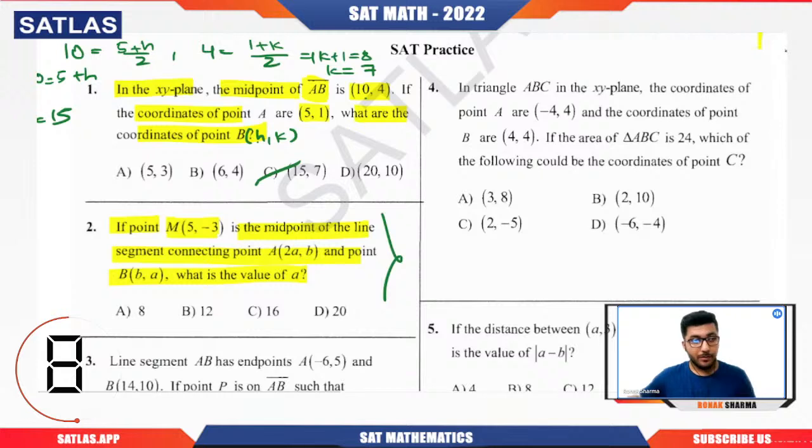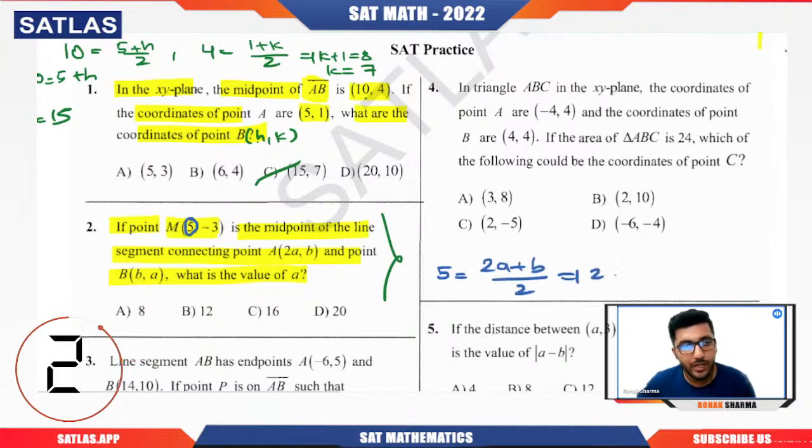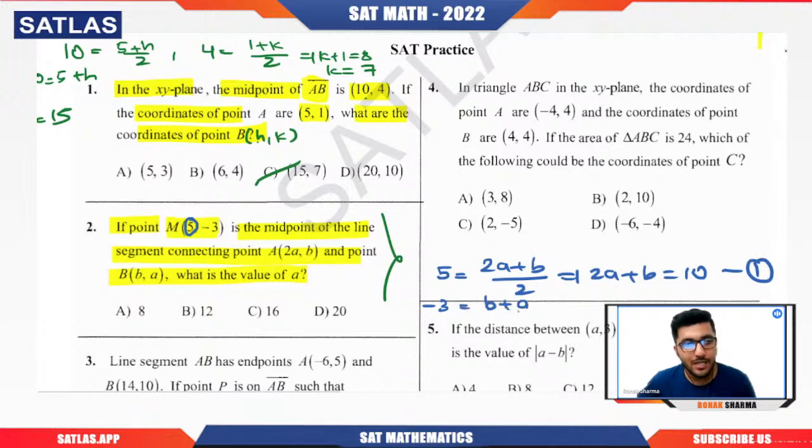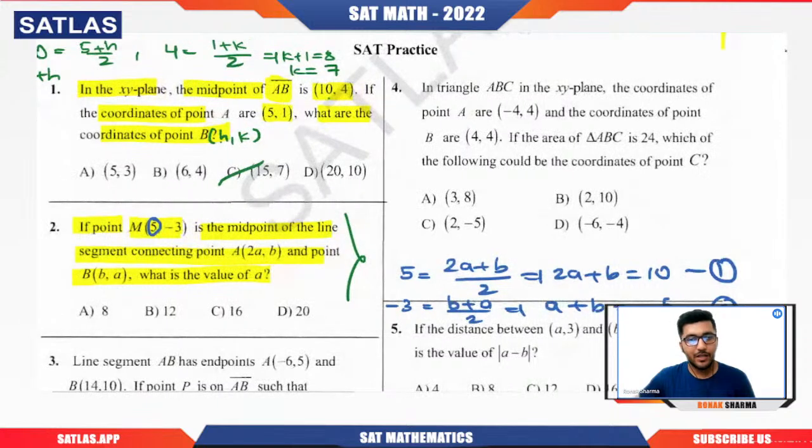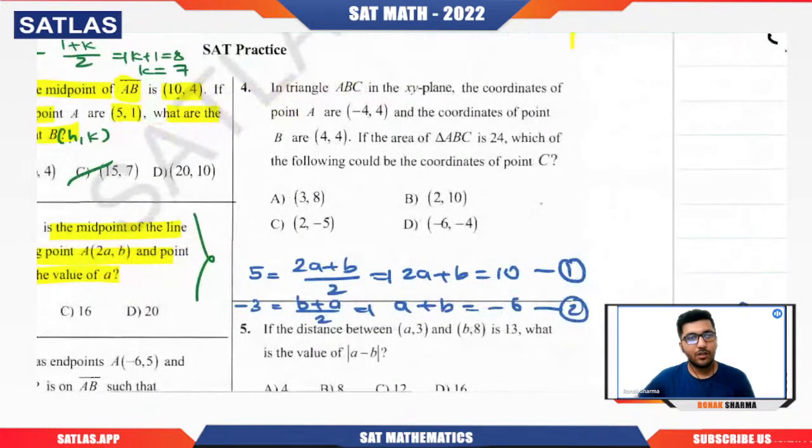So basically, what should you be ready with? You know 5, but I want you to not only read it as 5. Try to read 5 as 2a plus b by 2, or basically 2a plus b should be 10. Equation 1. Then minus 3 should be equal to b plus a by 2, or basically a plus b is minus 6. Equation 2. We want the value of a. If we want the value of a, we want to eliminate b.